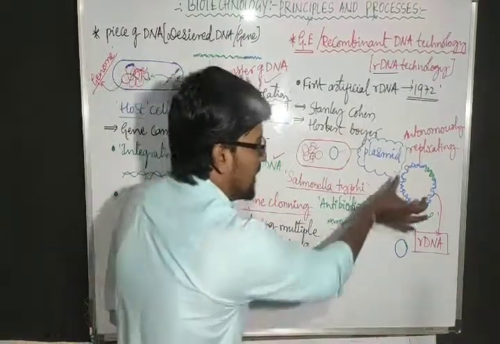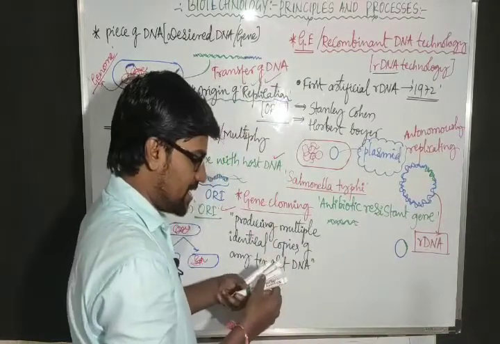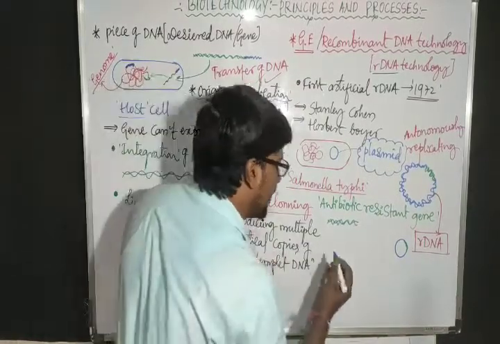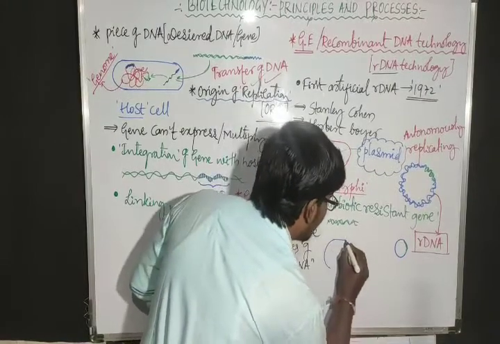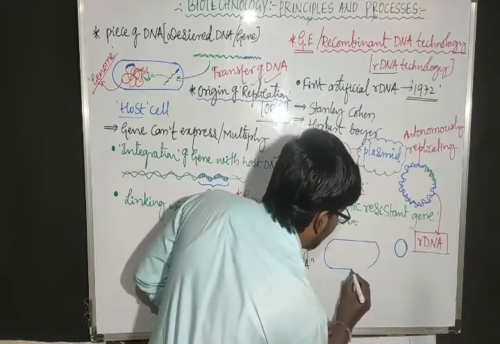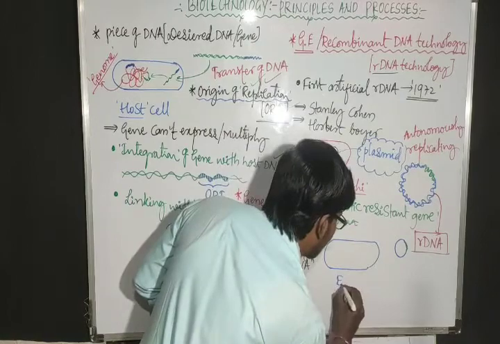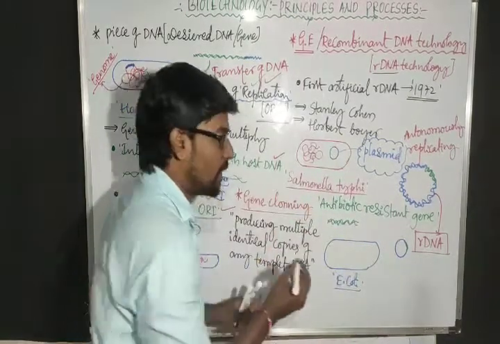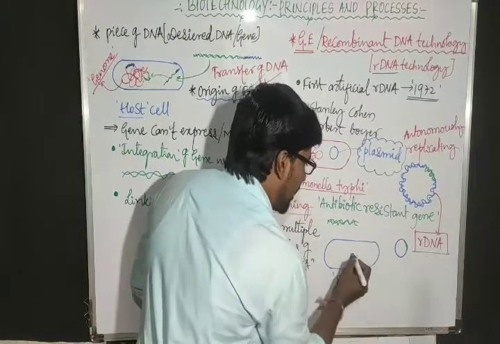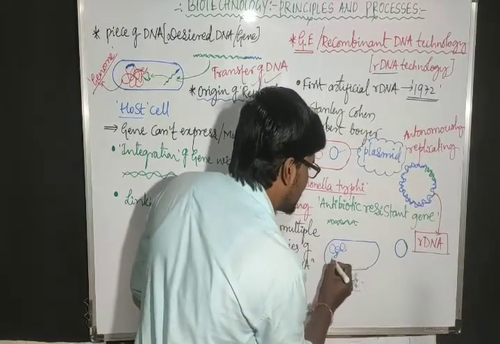Now the same diagram I have drawn here. This rDNA is now introduced into another cell. It is taken into another cell. That cell is an E. coli cell.